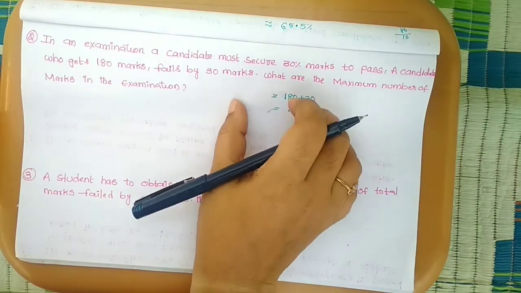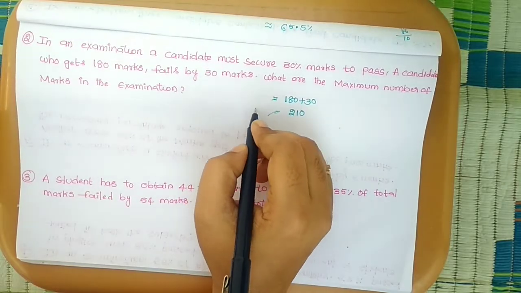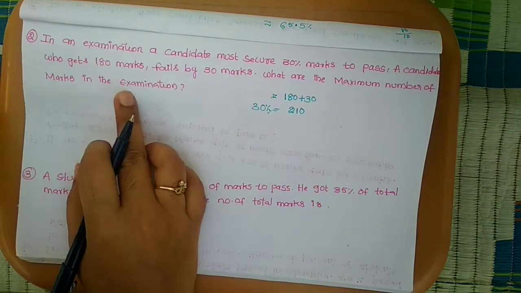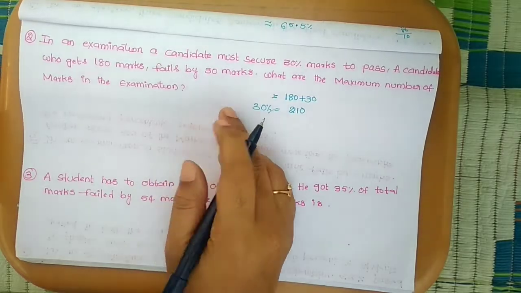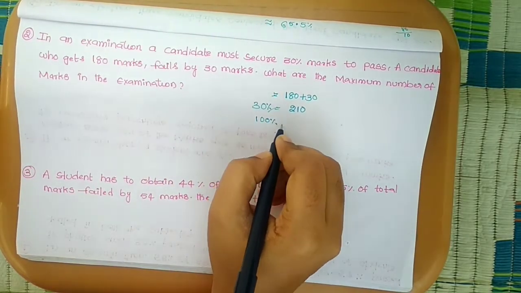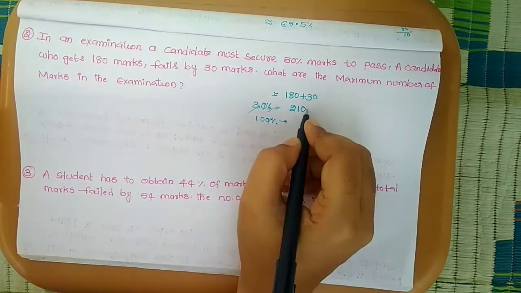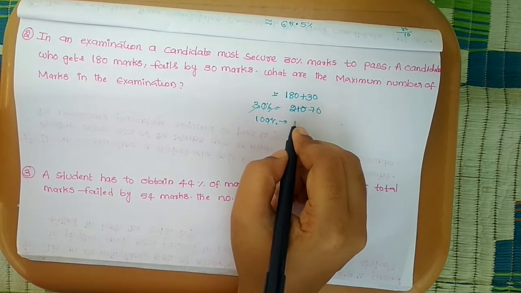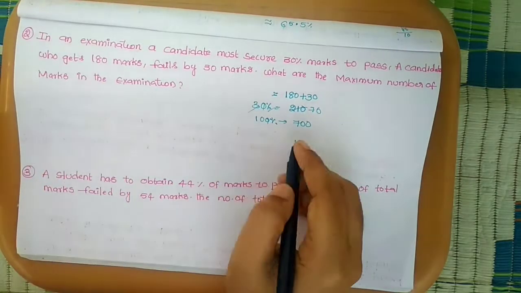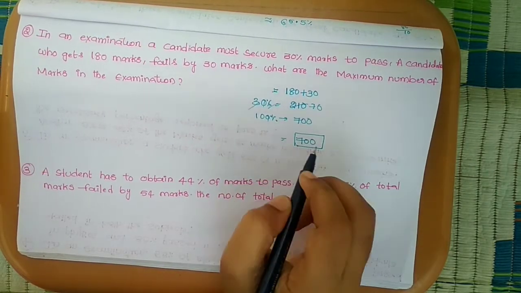These pass marks are equal to 30%. What is the maximum number of marks in the examination? As I already told you, the maximum number is always 100%. So 210 into 100 by 30 gives 700. So the maximum number of marks in the examination is 700.